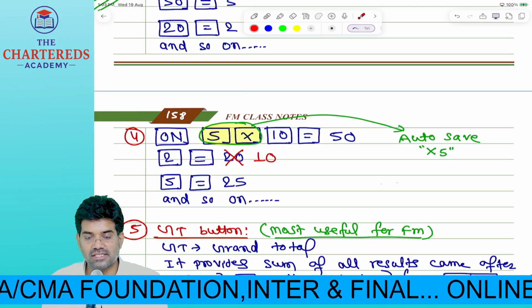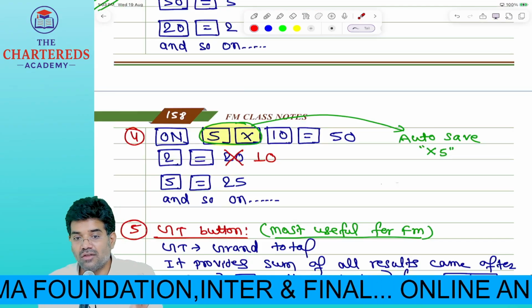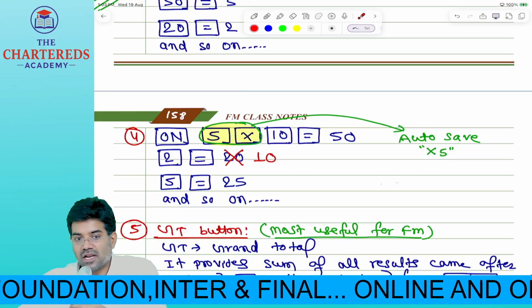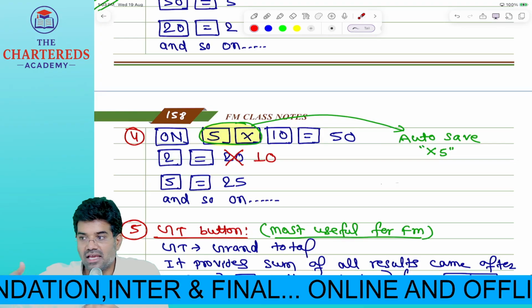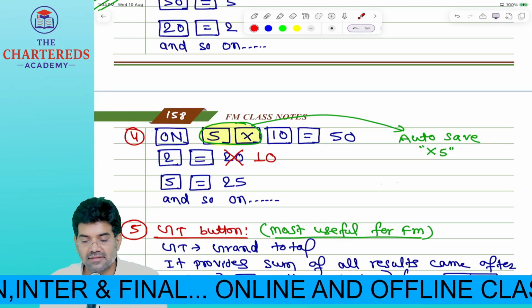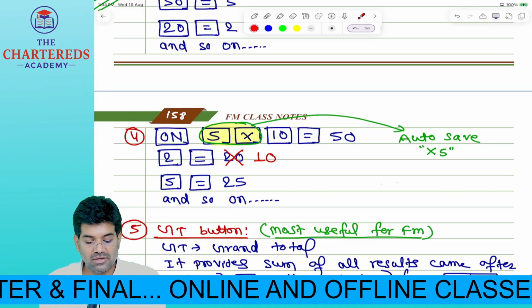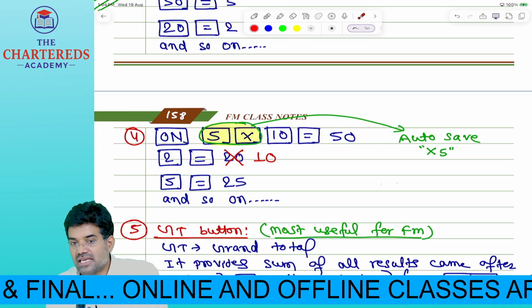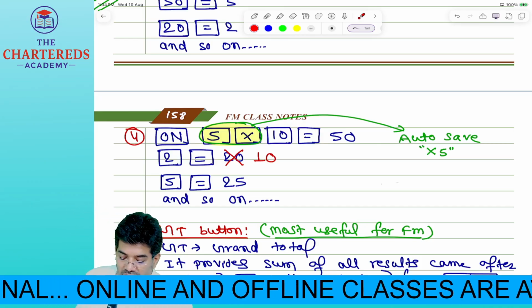See, for the multiplication case, always the multiplier should come first. Whichever number you want to multiply repeatedly, that number you should press first. Now 5 into 10, all clear? First 5 into 10. In this case, your calculator will take the first digit only in its memory.